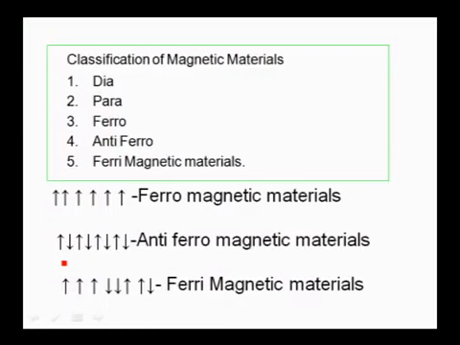In case of ferromagnetic substances, if you observe here, the arrows represent magnetic domains. All magnetic domains are aligned in the same direction, which are ferromagnetic substances. Magnetic domains aligned in parallel and anti-parallel direction in equal number are called antiferromagnetic materials. Magnetic domains aligned in parallel as well as in anti-parallel direction in unequal number are called ferrimagnetic materials. So this is regarding a synopsis of this chapter.